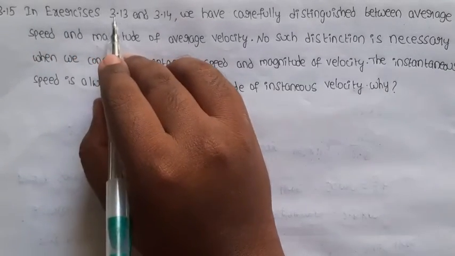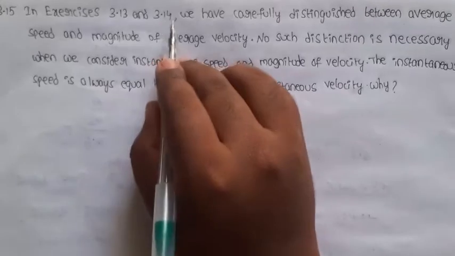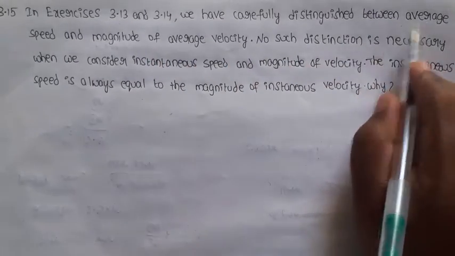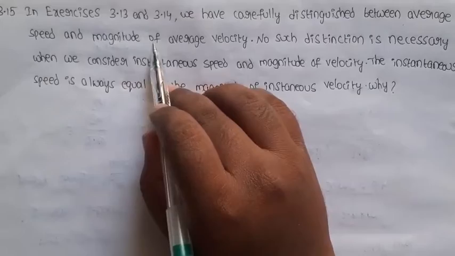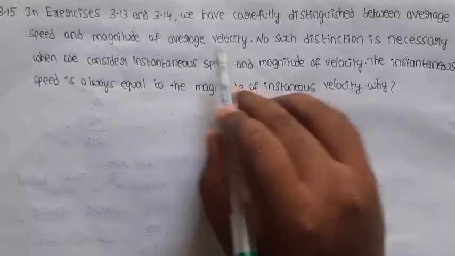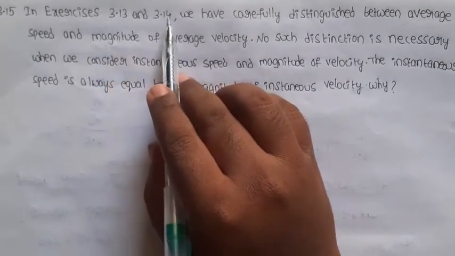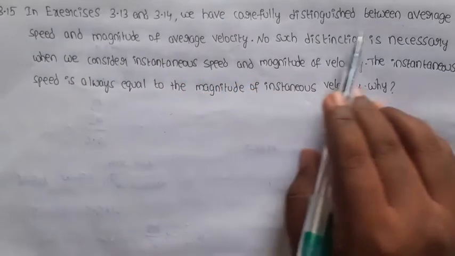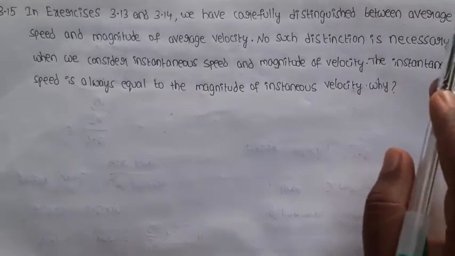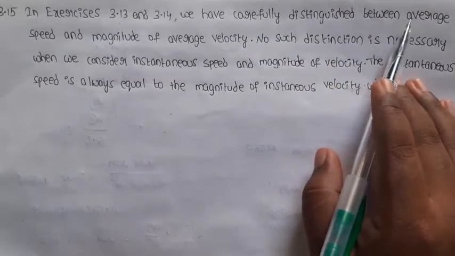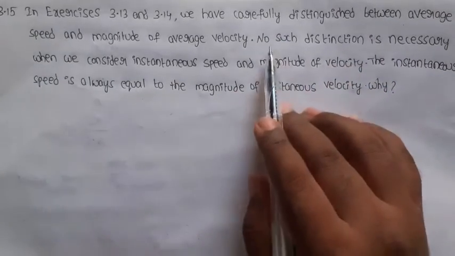In exercise 3.13 and 3.14, we have carefully distinguished between average speed and magnitude of the average velocity. So in problems 3.13 and 3.14, we already calculated and understood the differences between average speed and average velocity.